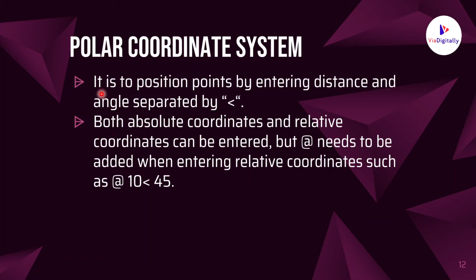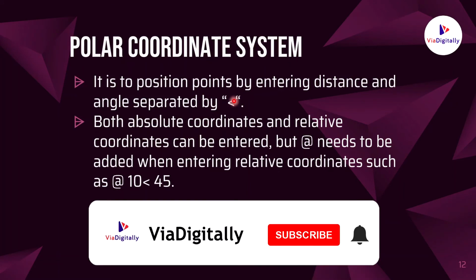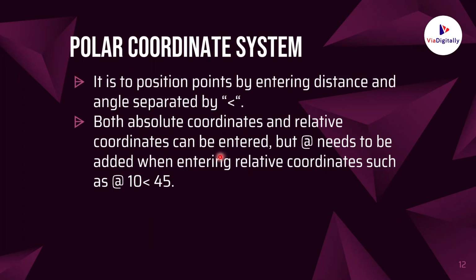Now let's learn about the polar coordinate system. In the polar coordinate system, we use angle. We enter the value of the angle. It positions a point by entering distance and angle separated by less than sign. Both absolute coordinate system and relative coordinate system can be entered, but the @ sign needs to be added when entering relative coordinates, such as @10,10, which is a relative coordinate system, whereas @10<45, in which 45 is an angle, is nothing but the polar coordinate system. Let's understand this polar coordinate system in AutoCAD software.